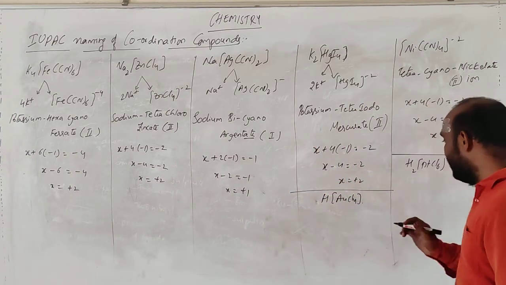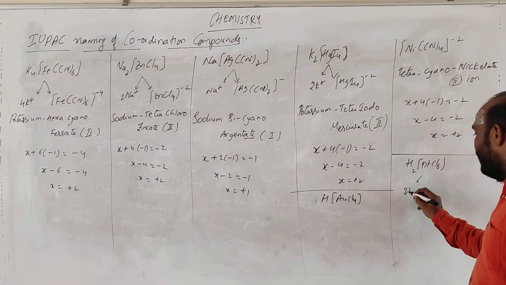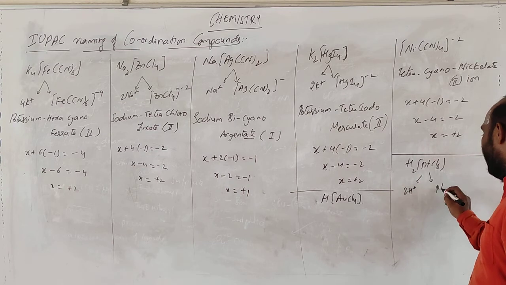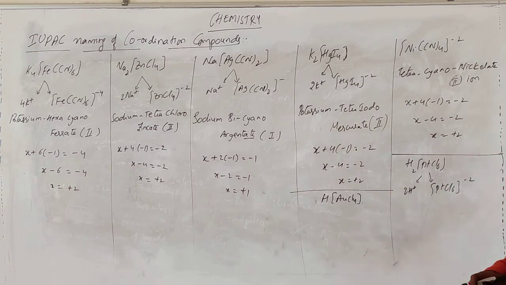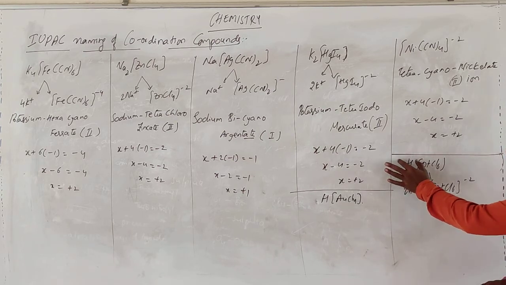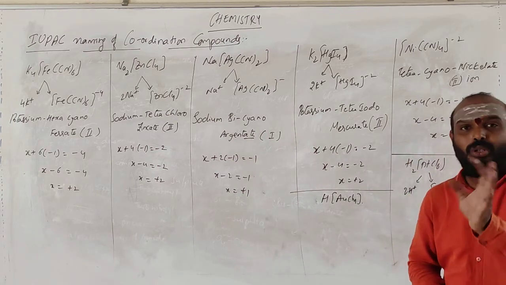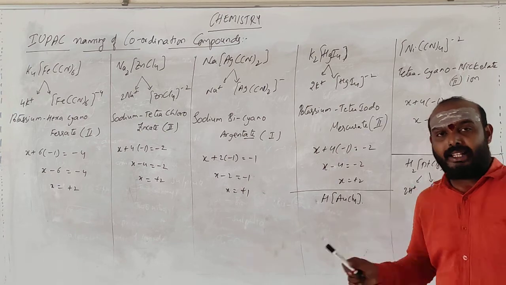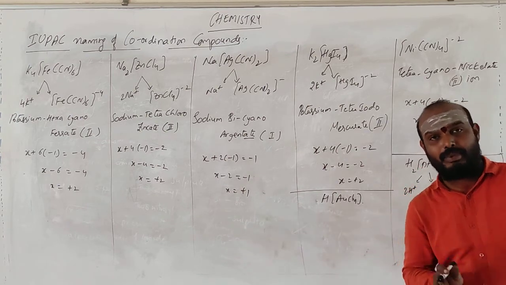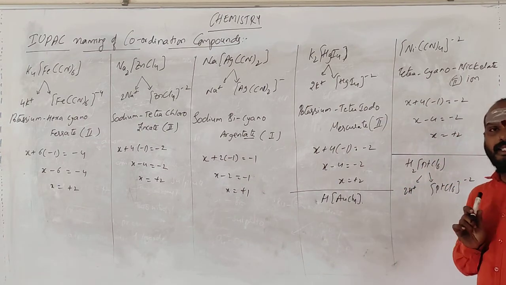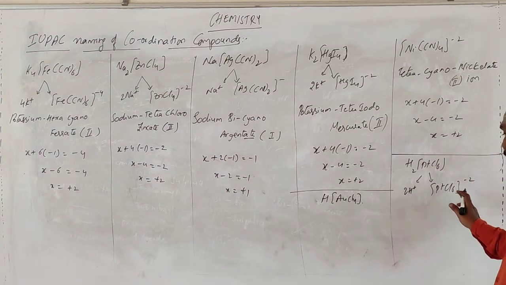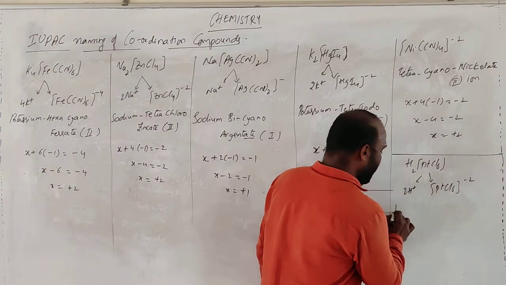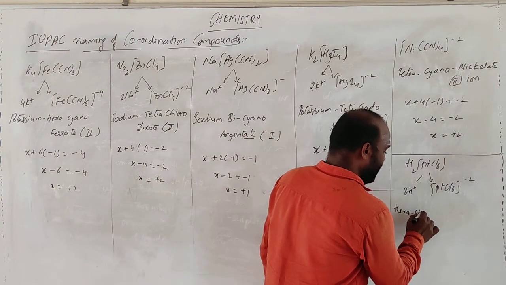Now the important thing is, if you dissociate this one, you will be getting 2H plus and PdCl6 minus 2. Now you can't go for naming of cation. If you are having cation as H plus, then don't go for naming of cation. Then you name this anion itself first. So you are having hexachloro.